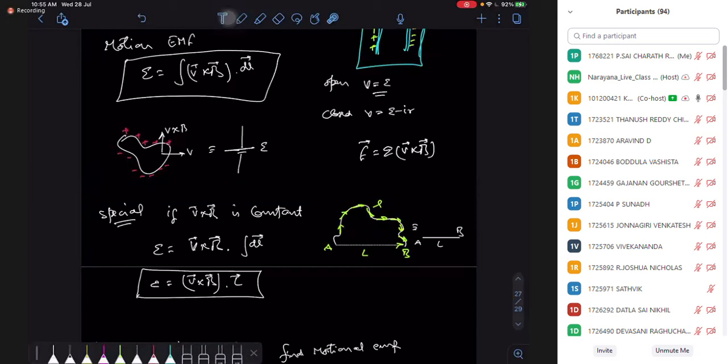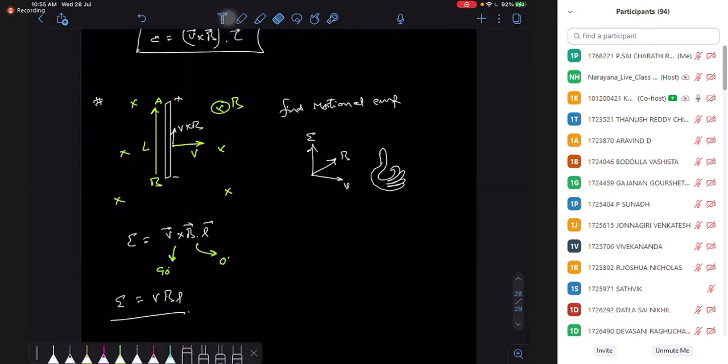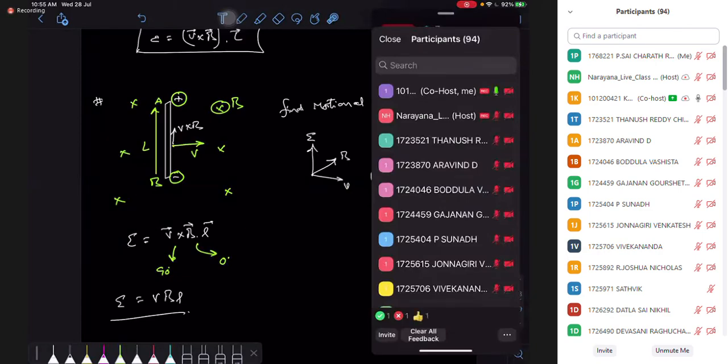Okay, understand? So in this case, I'm going to have a V cross B. What is the direction of V cross B? Anyone have a doubt in the direction of V cross B? It's simple right hand thumb rule. Rotate the finger from velocity into magnetic field, which is inwards. So V cross B here is upward. So positive charges accumulate here upward, right? I hope it is okay.